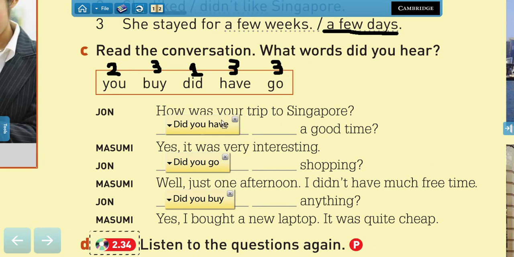Now, check the difference between this question and that question, and this is the same for present simple. When the question starts with did, the auxiliary, these are called yes or no questions. Why? Because the possible answers are only yes or no. Did you have a good time? Yes, I did. No, I didn't.